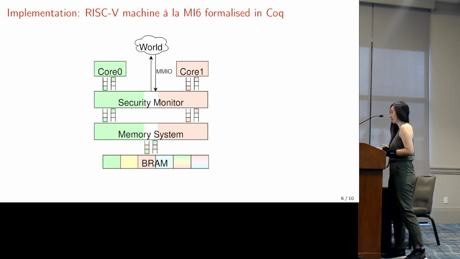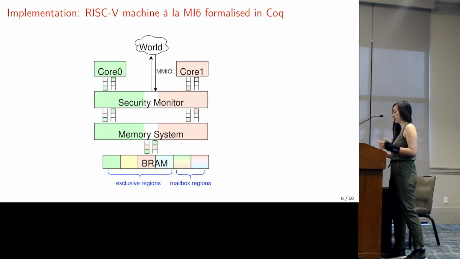On to our implementation. We implement a 2-core RISC-V machine that's pipelined, with a hardware security monitor, a memory subsystem, and a single port DRAM. This machine provides hardware support for enclaves, here green, yellow, red, and blue. To achieve this, we spatially and temporally partition our DRAM. So there are some regions that are exclusively owned, and there are some regions that are temporally partitioned, the mailbox regions, such that ownership changes on context switching. Enclaves communicate via these mailbox regions or via MMIO.